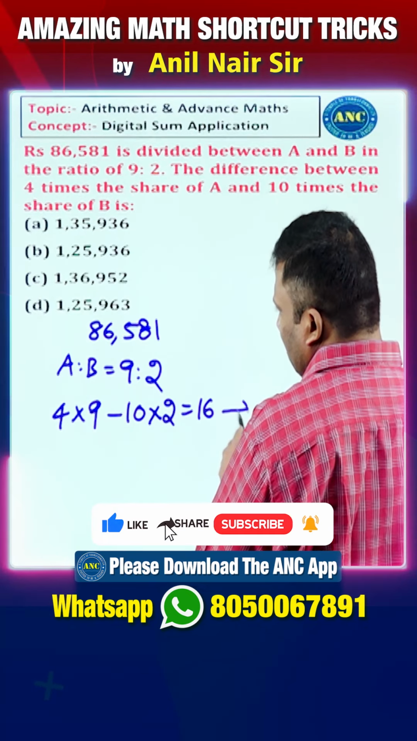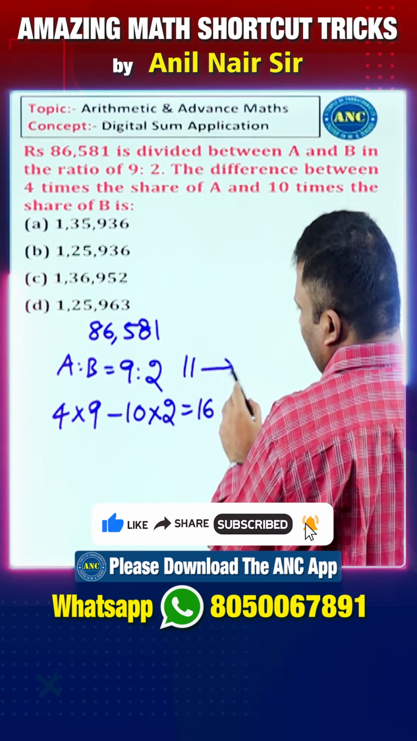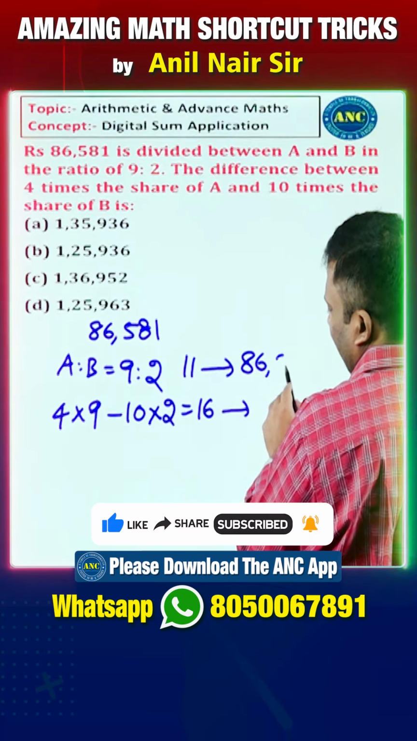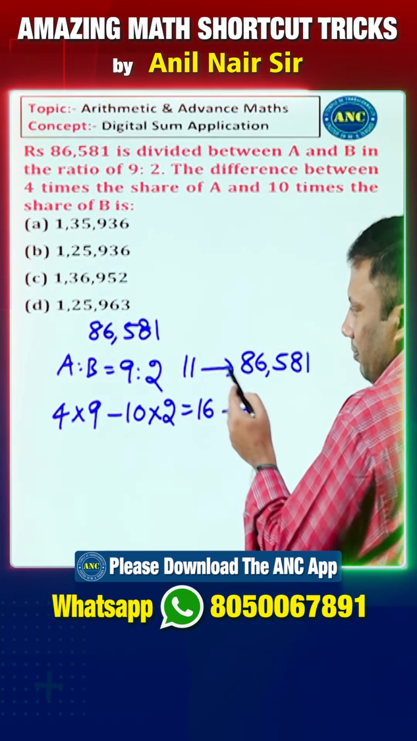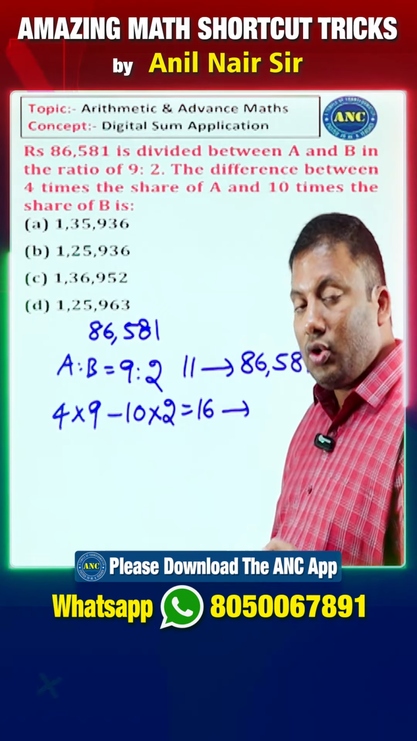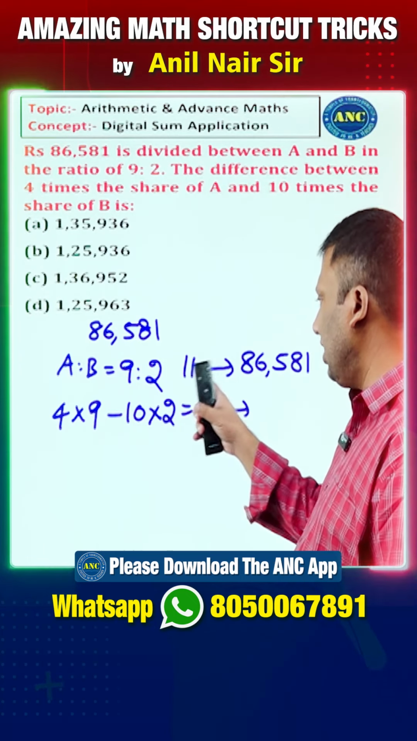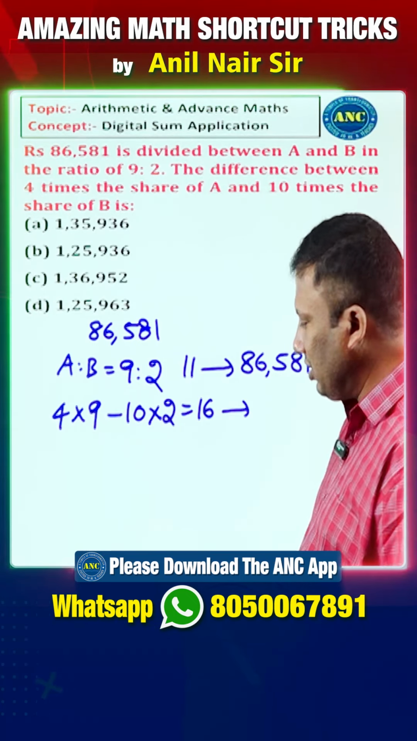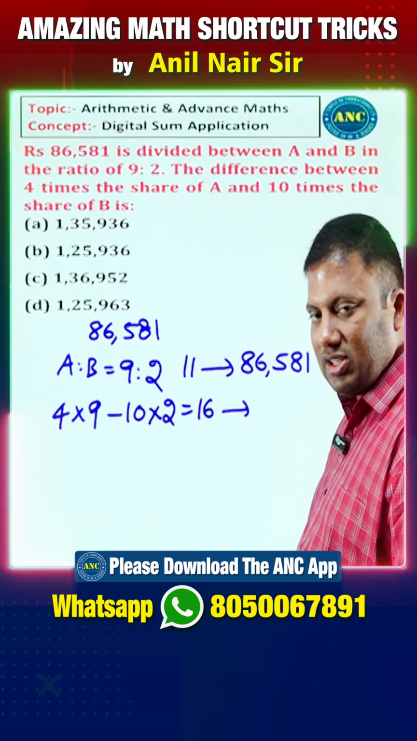16, how much it is? Total 11 is becoming 86,581. Total sum is, if A gets 9 parts, B gets 2 parts. Total parts are 11. If it is 11, it is 86,581. What if it is 16?